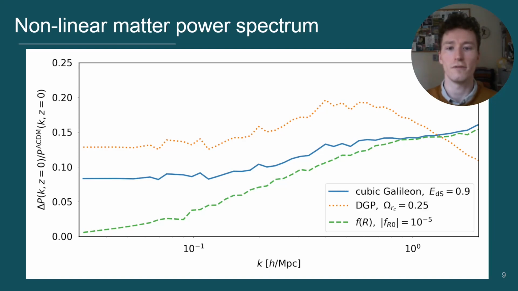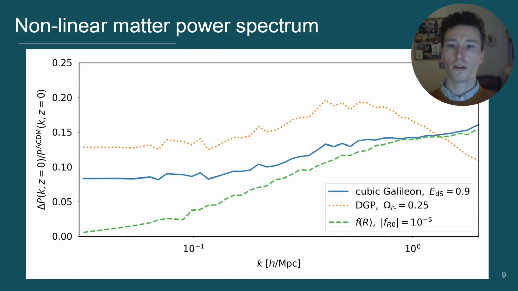We have also run an F of R Kohler simulation, whose power spectrum is shown by the green dashed line. In this plot, we are showing the difference between these modified gravity power spectra and a lambda CDM power spectrum at redshift 0, such that the way all of these lines deviate above the y=0 axis demonstrates that they are enhancing the clustering of dark matter, as expected due to the effect of their respective fifth forces. At large scales, where we are in the linear regime and screening is inactive, we see that both the DGP and Galilean models produce an approximately scale-independent enhancement, whereas the F of R model produces a scale-dependent enhancement.